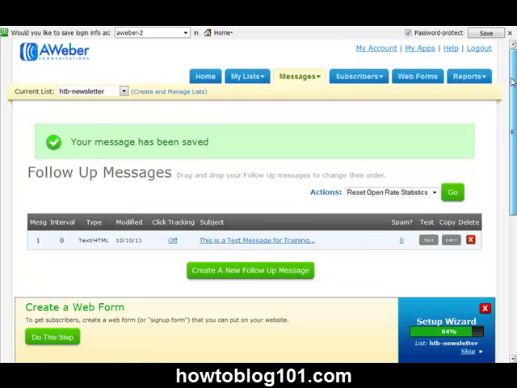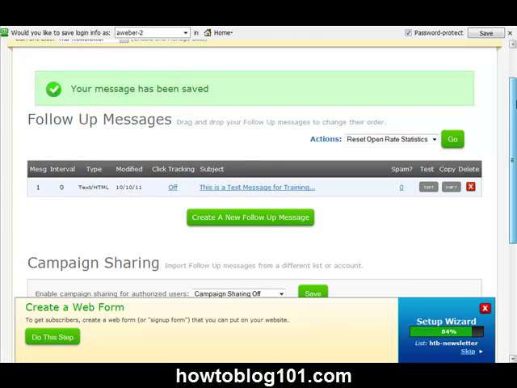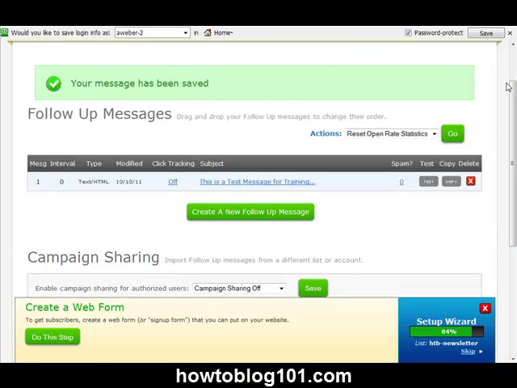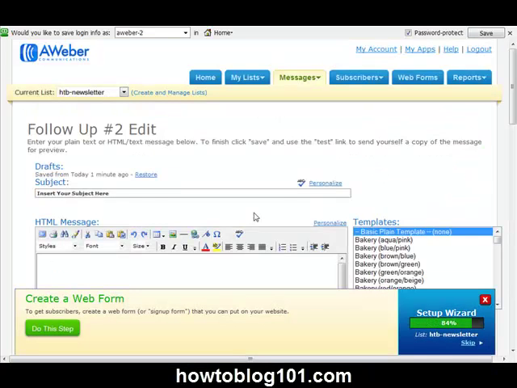Now, just so you'll know, this is where you are able to actually put a series of messages, and it allows you to create as many follow-up messages as you want. You can send 1, you can send 10, you can send 100, and it actually gives you the opportunity to send those messages in certain intervals. And what I mean by intervals, let's say that you create a message today, and then you want to create another message, but you don't want them to receive it for, say, 3 days.